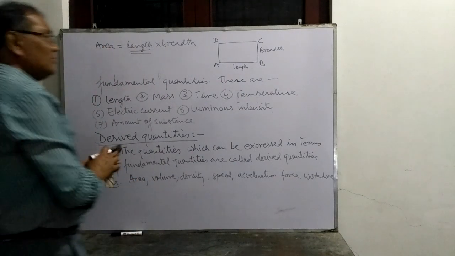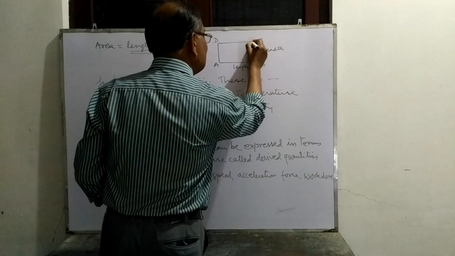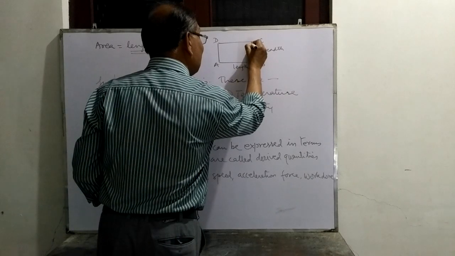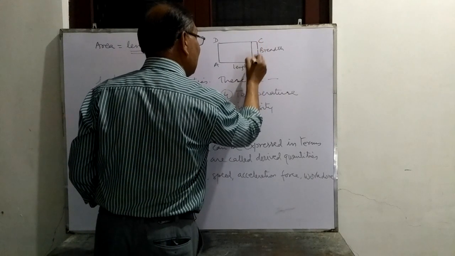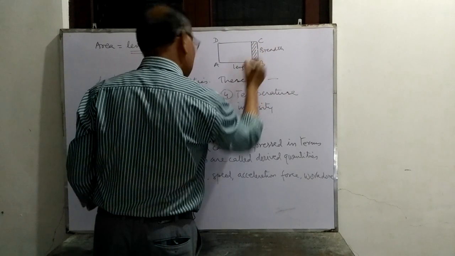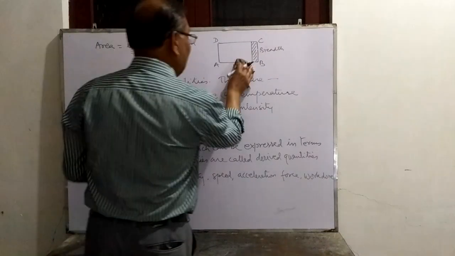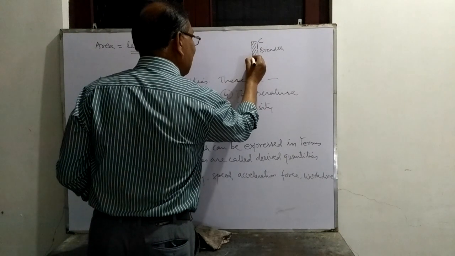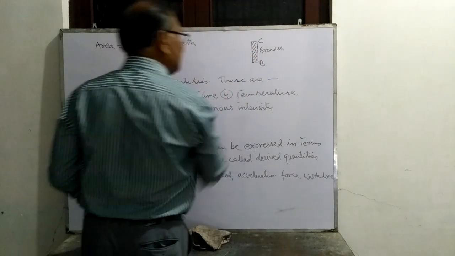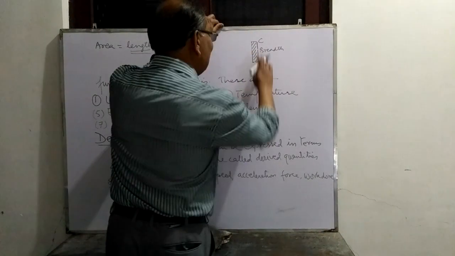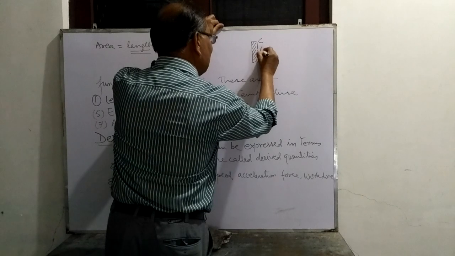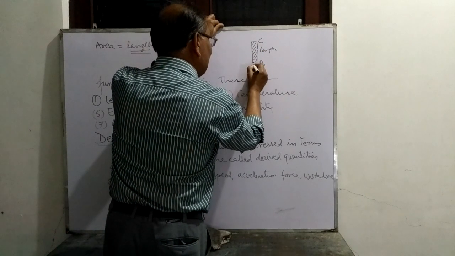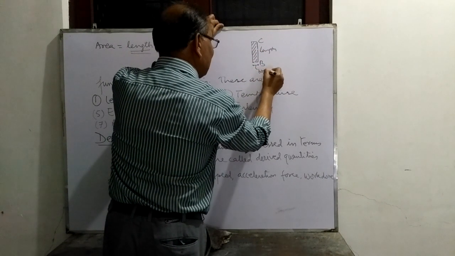Now suppose I cut a small part of this rectangle, this much part. Now if we consider this small part, it is also a rectangle. Now this breadth will be called the length and this will be called our breadth.